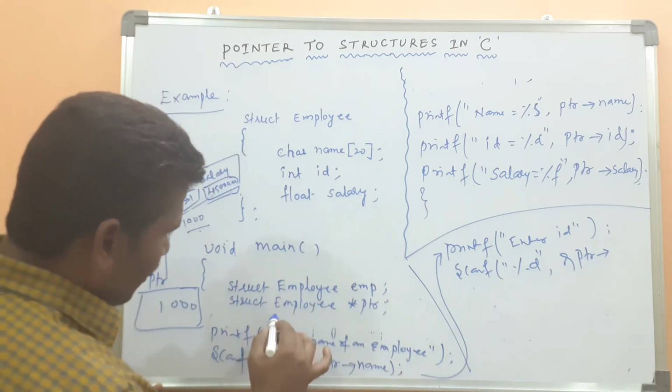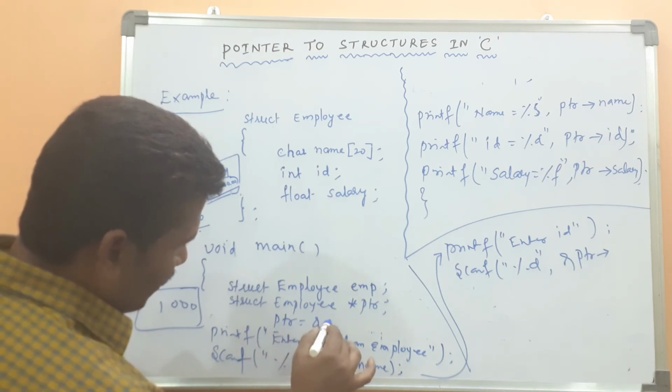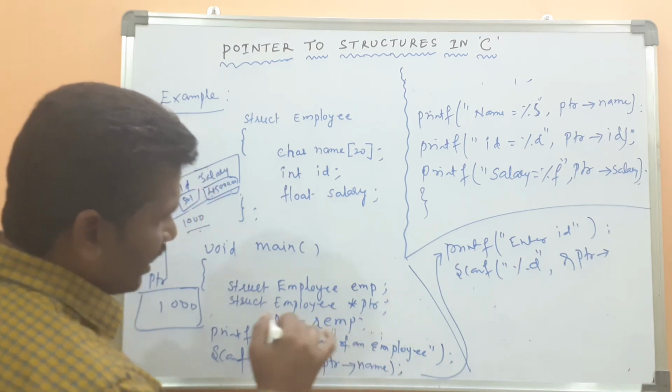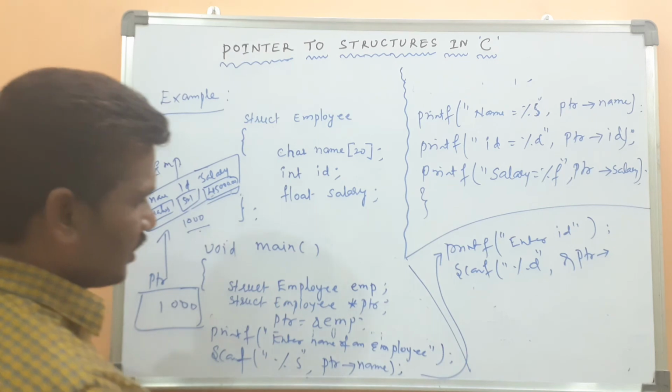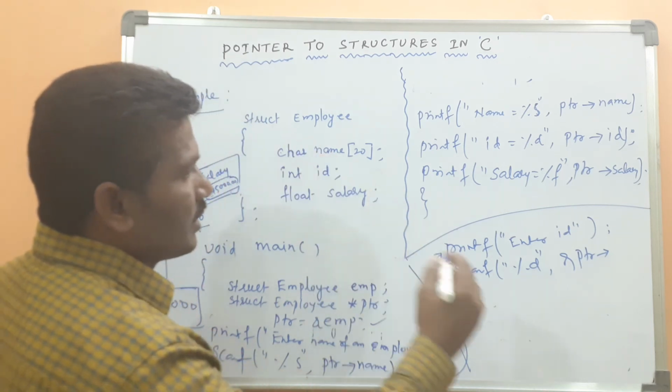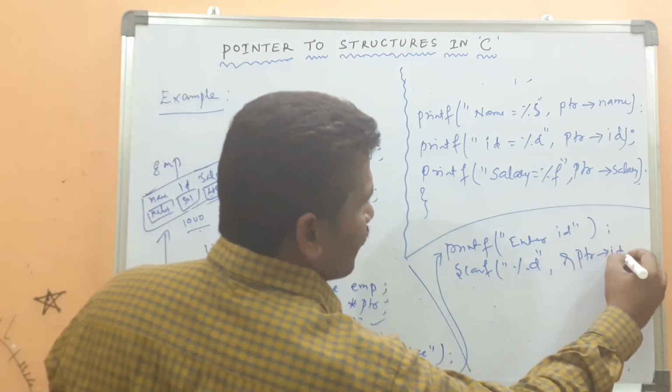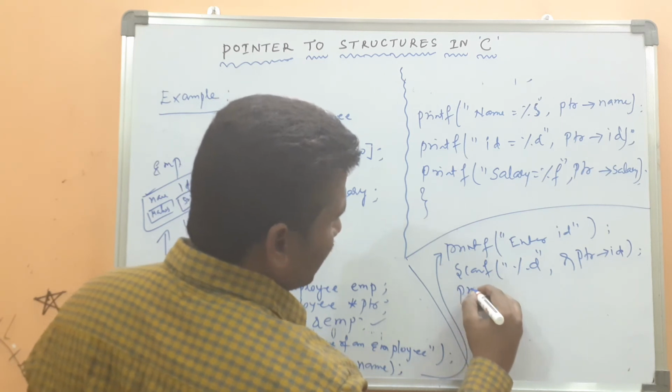Then here pointer equal address of EMP. We should write this before accessing it. Then pointer ID.